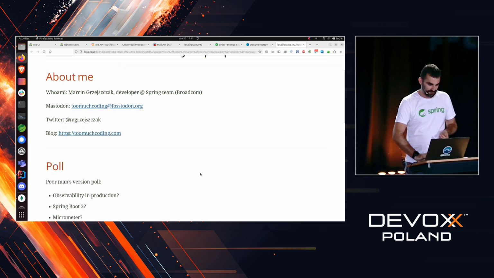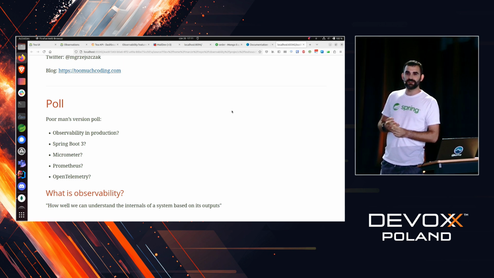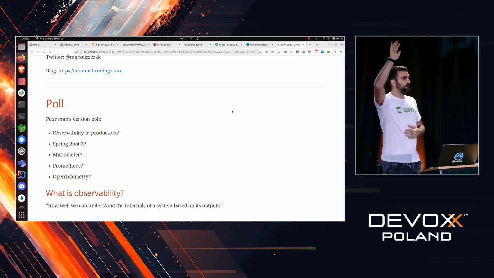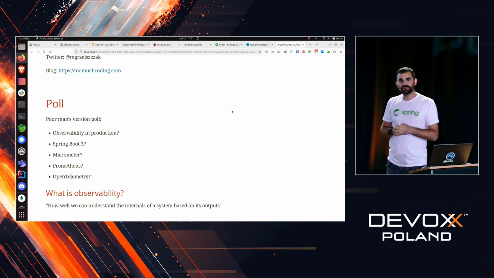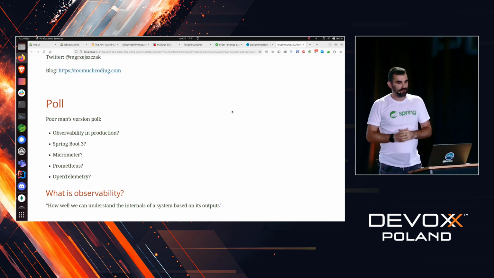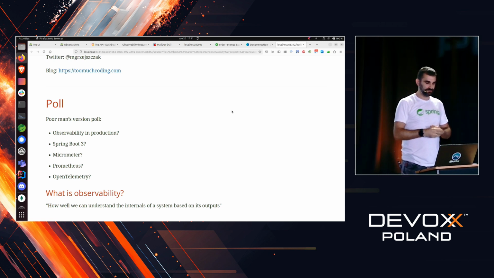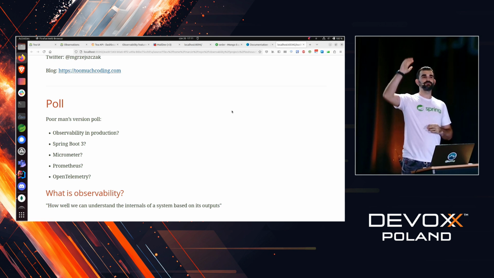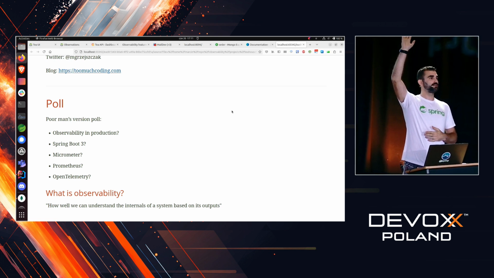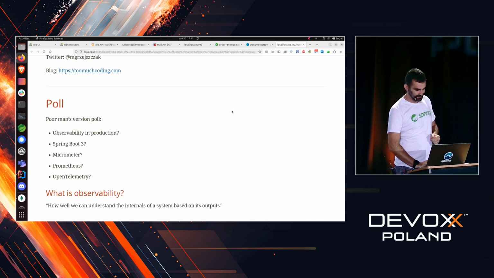Okay, so before we go to the main topic, I have a poor man's version of a poll. Who of you is using observability in production, whatever that means to you? Okay, a lot of people, great. Who is using Spring Boot 3? Nice. Who is using Micrometer? Okay, still a lot of people. Who's using Prometheus? Oh, even more, great. Who's using OpenTelemetry? Okay, a couple of people. Now I more or less know what you know about observability.